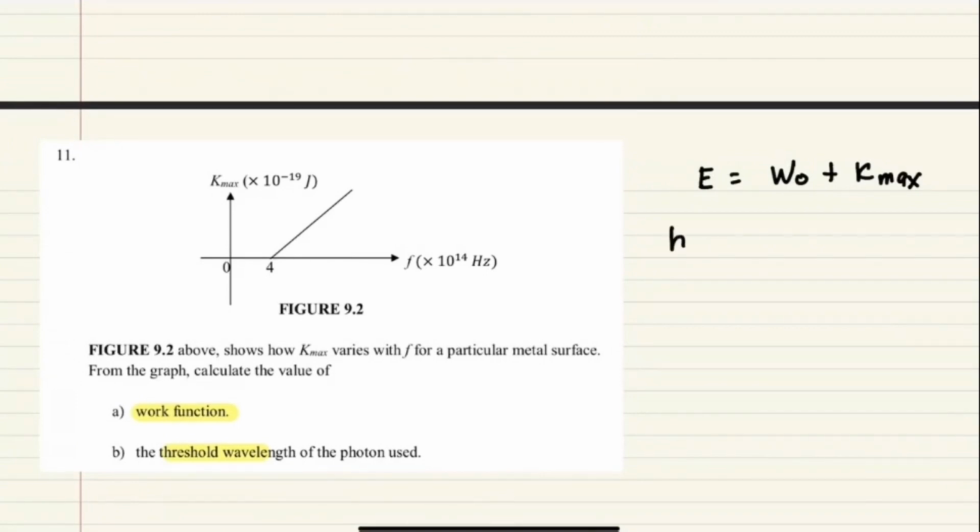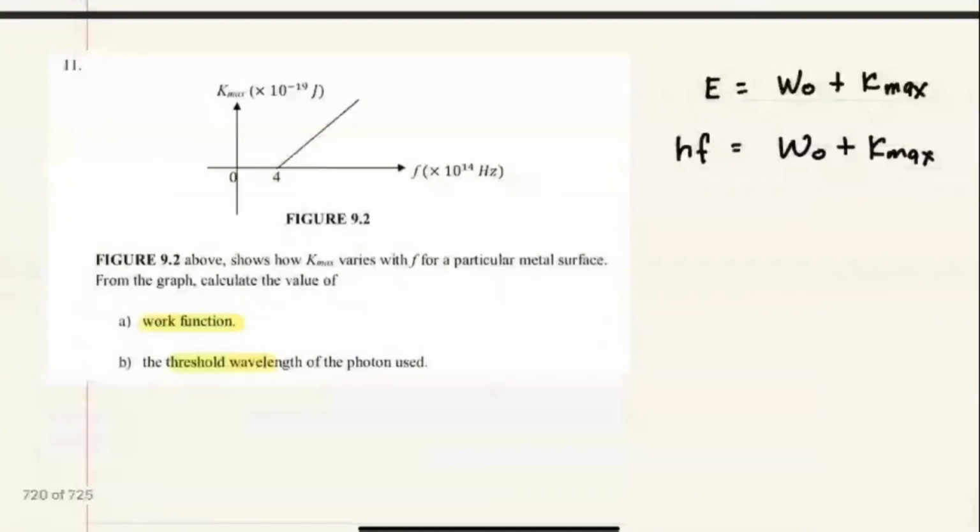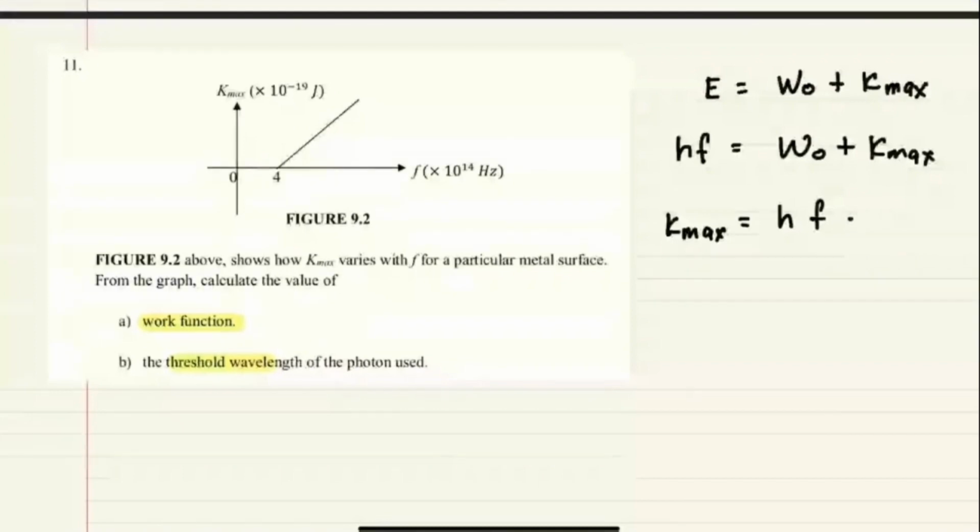So E tu actually adalah hf sama dengan W0 tu saya biarkan saja dulu tambah Kmax. So now kamu dah nampak lah dia punya Y dengan X sudah ada, cuma kamu kena rearrange. So Y biasa kita tulis belah kiri kan, Kmax, Y sama dengan MX tambah C. So W0 tu bawa ke sebelah, dia jadi minus W0.